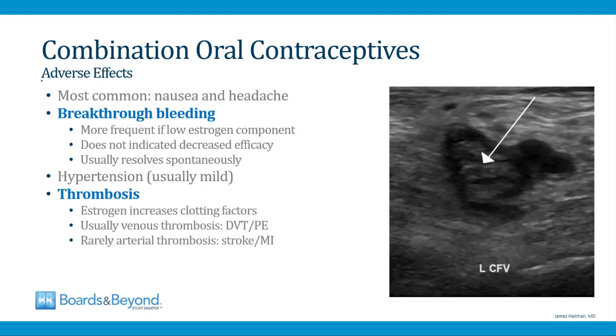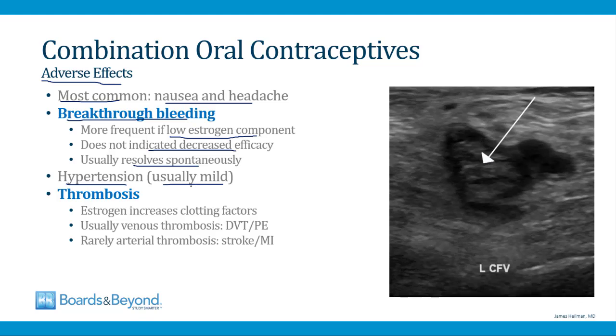There are some adverse effects of combined oral contraceptives you should know about. First of all, the most common adverse effects are nausea and headache, especially when initially starting the drug. Breakthrough bleeding can also occur in women taking these drugs. It's more frequent the lower the estrogen component. Remember that the estrogen limits breakthrough bleeding, so in formulations with very low estrogen components, and there are some of these, breakthrough bleeding is more likely. Importantly, breakthrough bleeding doesn't indicate decreased efficacy of the drug, and usually this resolves spontaneously and improves with time. The estrogen component of these drugs can raise the blood pressure, so women can develop hypertension. It's usually mild.